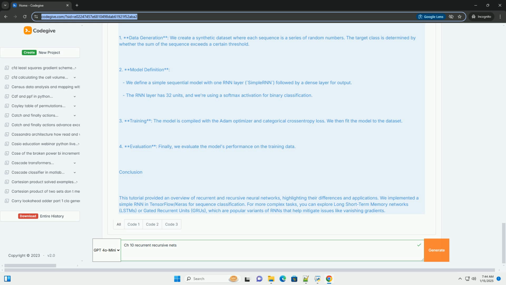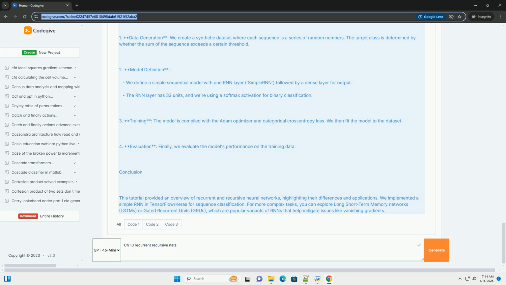1. Data generation. We create a synthetic dataset where each sequence is a series of random numbers. The target class is determined by whether the sum of the sequence exceeds a certain threshold. 2. Model definition. We define a simple sequential model with one RNN layer, SimpleRNN, followed by a dense layer for output. The RNN layer has 32 units, and we're using a softmax activation for binary classification.